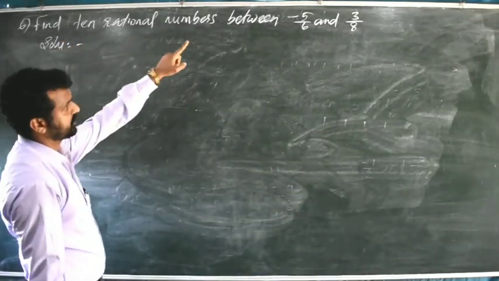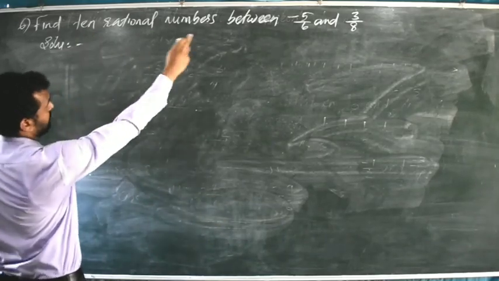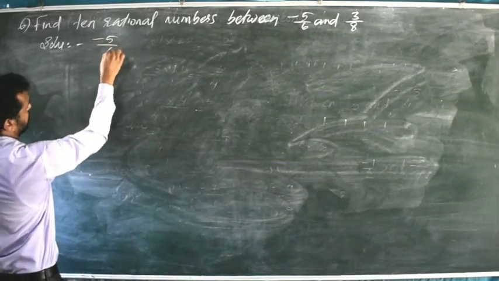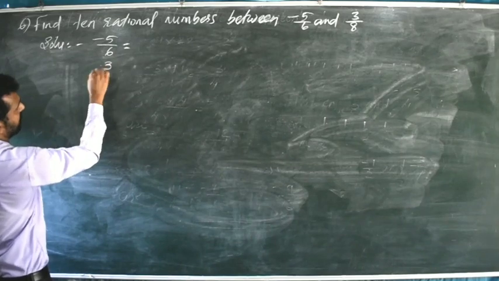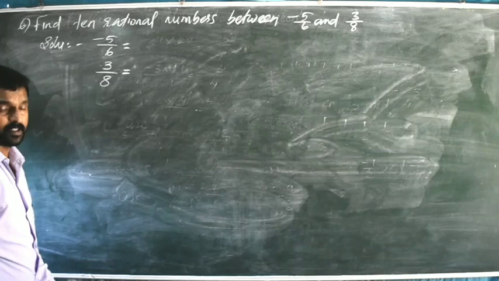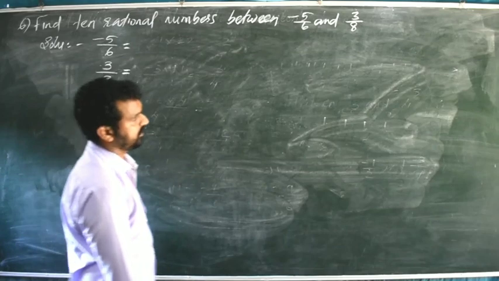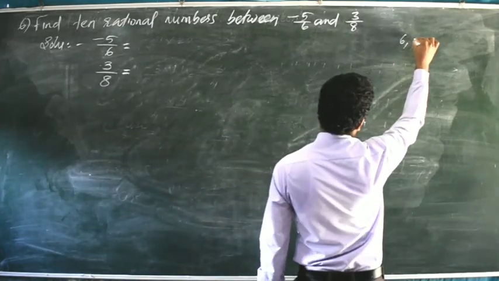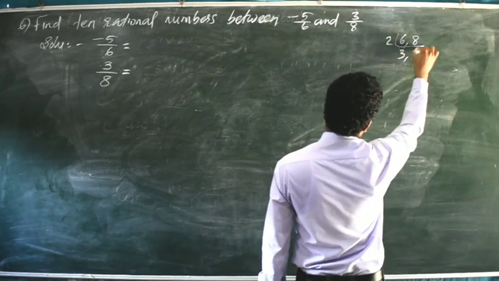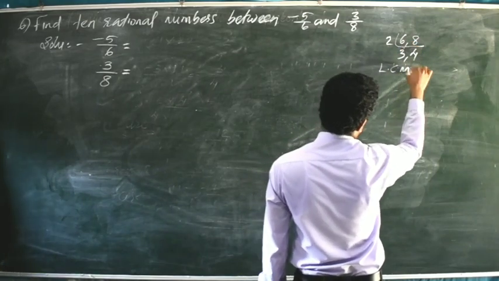Find 10 rational numbers between minus 5 by 6 and 3 by 8. First rational number minus 5 by 6. Second rational number 3 divided by 8. Here also denominators are not the same. Denominators are different, so we have to make them the same. How can we make it the same? 6, 8. Just find out the LCM of 6 and 8. 2, 3, 4. 3 4s are 12. 12 2s are 24. LCM is 24.